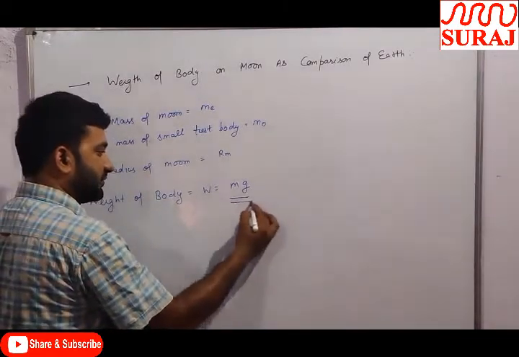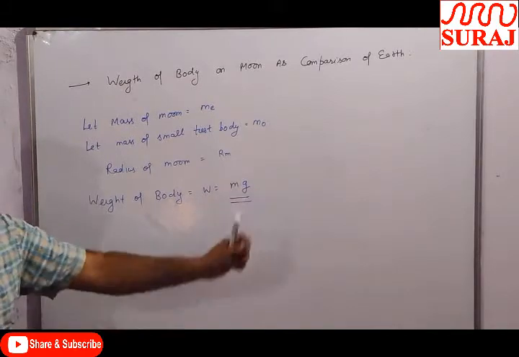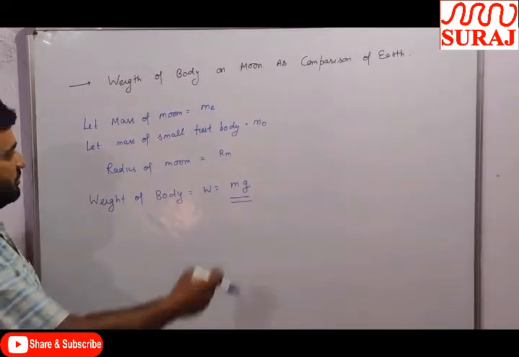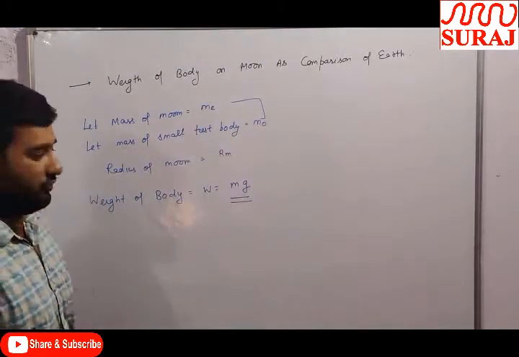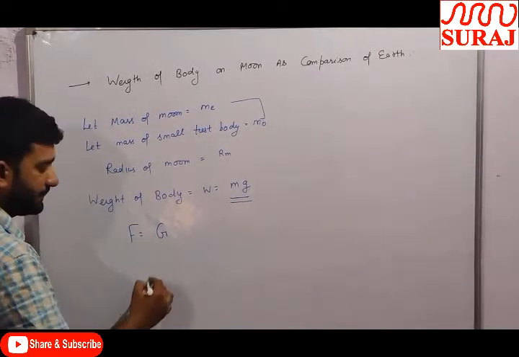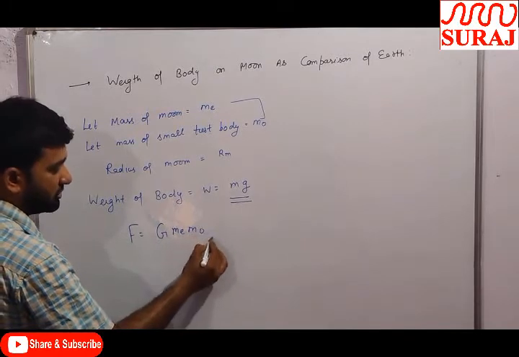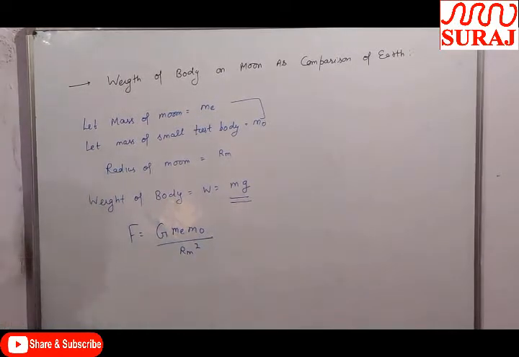Or we can put this equal to the force, and force is equal to mg. So the force between these bodies will be F equal to G mM m naught upon Rm squared. This is the force at the surface of the moon.